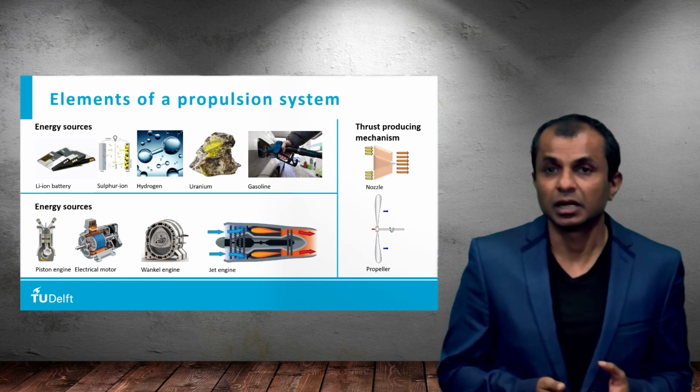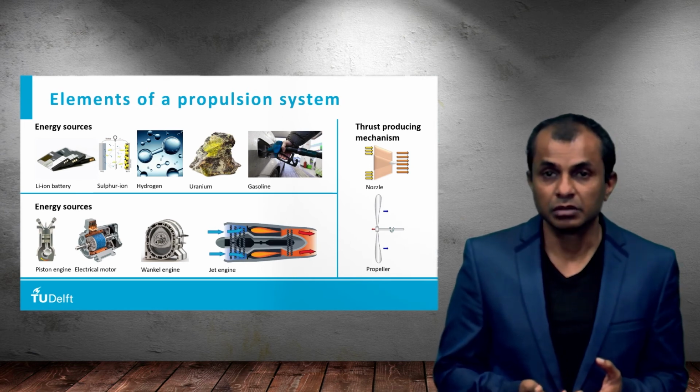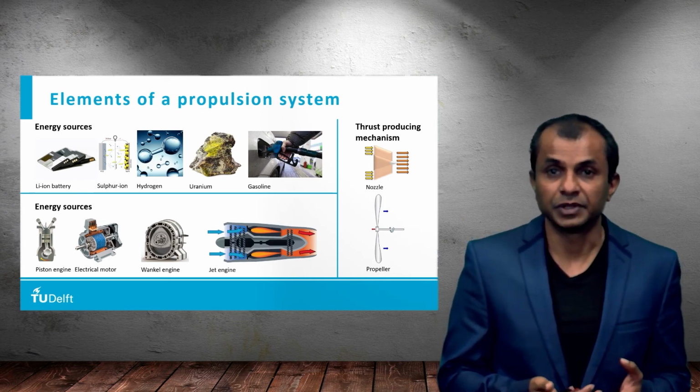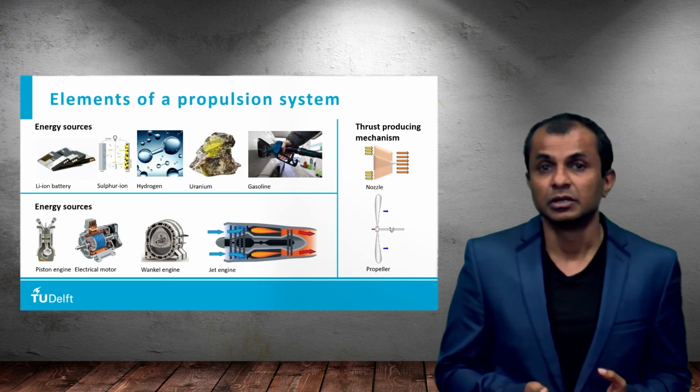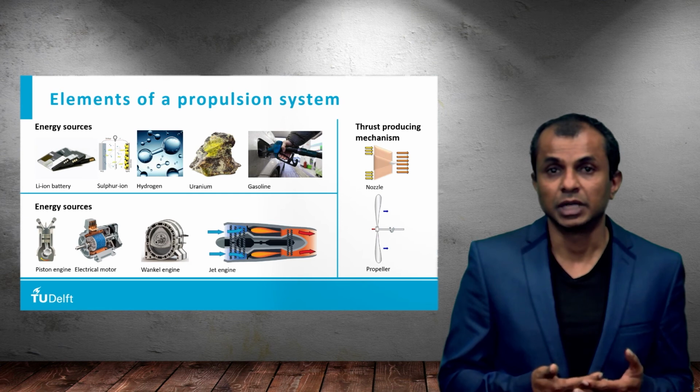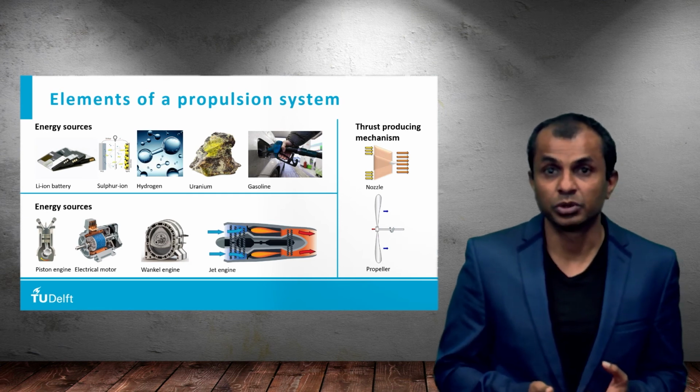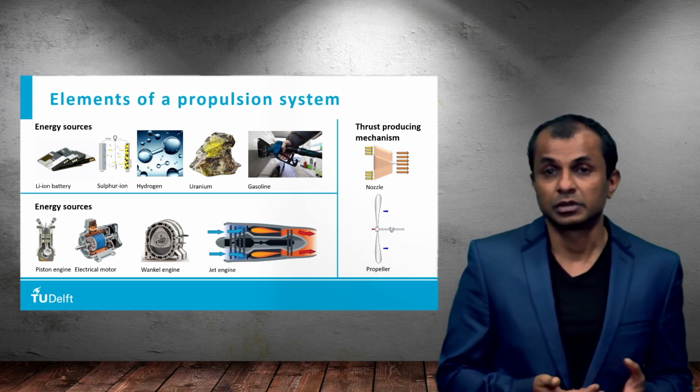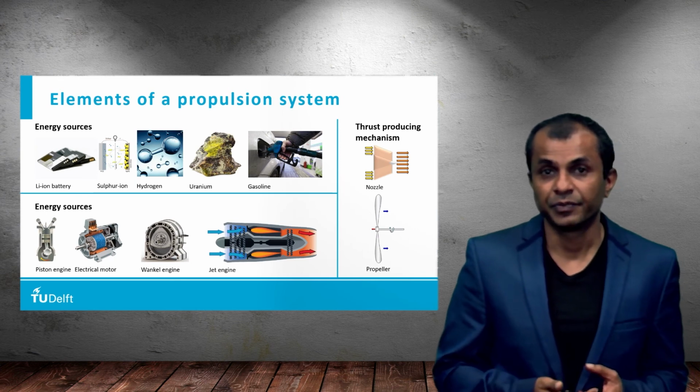For general aviation aircraft, you could use kerosene or avgas along with reciprocating piston engines with propellers. You could also use high energy density batteries with electrical motors and propellers for some of the electrical aircraft.